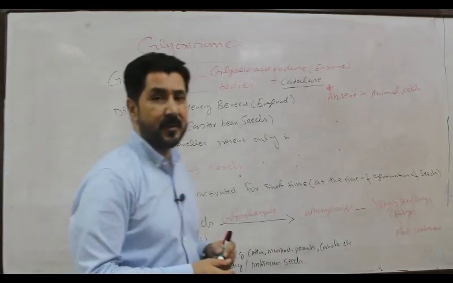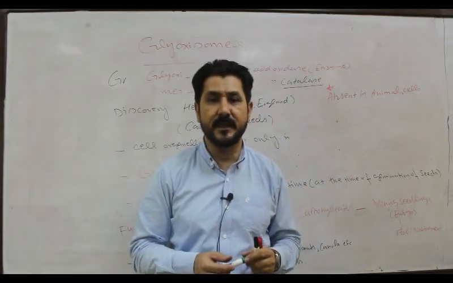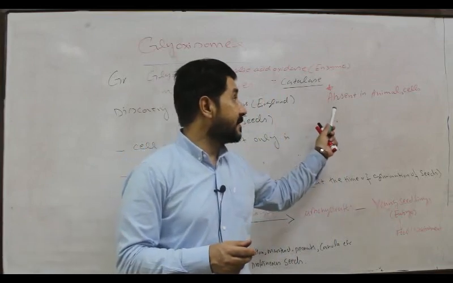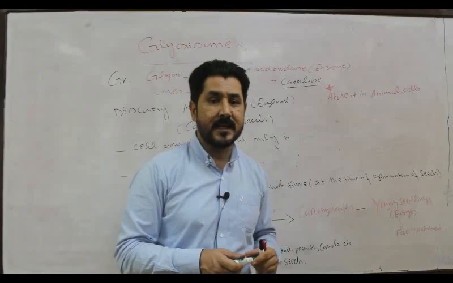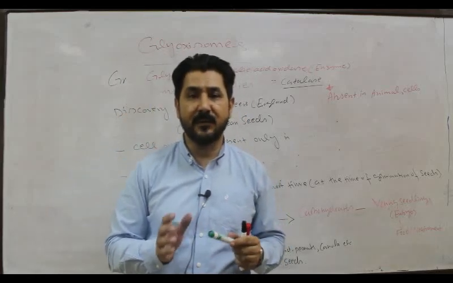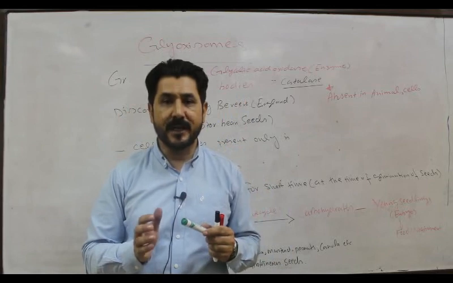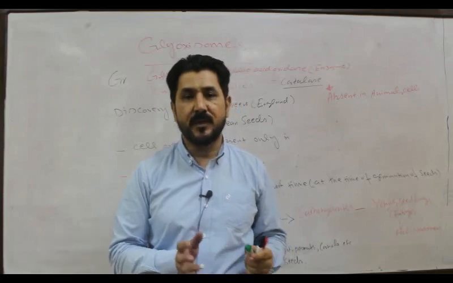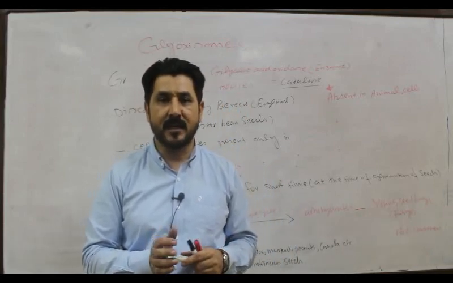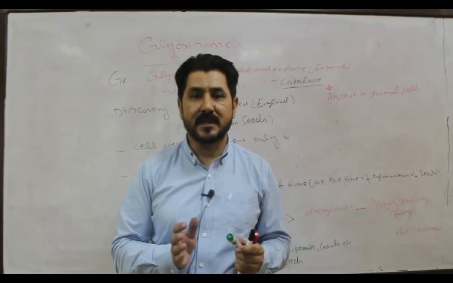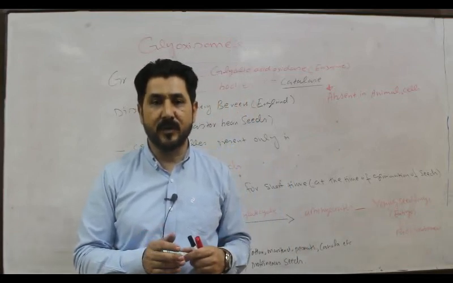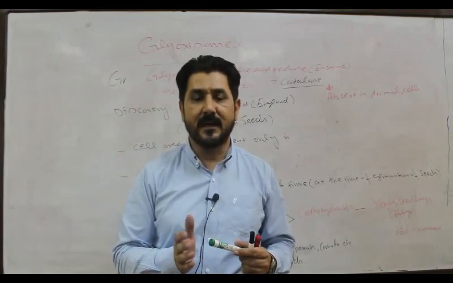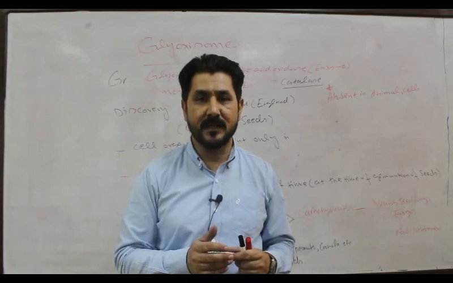Glyoxysomes are cytoplasmic organelles which are only found in the plant cell, because they are absent from animal cells. And in plant cells, they only function for a short period of time, at the time of seed germination, where these organelles are responsible for the conversion of complex food material, that is lipids, into carbohydrate, and this carbohydrate is then available for the young seedling or embryo as their food and nourishment.